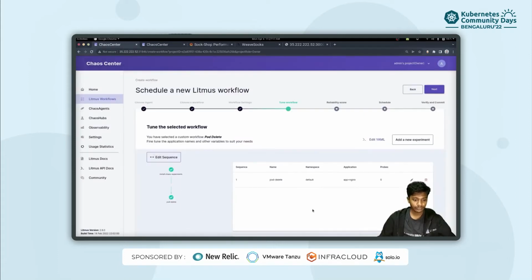And as you can see, we have successfully added our pod delete experiment as a next step to the install chaos experiments. So what this graph is trying to depict over here is that we'll be first installing the pod delete experiment, and then we'll be actually performing the pod delete experiment. And with that, let's first of all configure our pod delete experiment so that we can target our sock shop application.